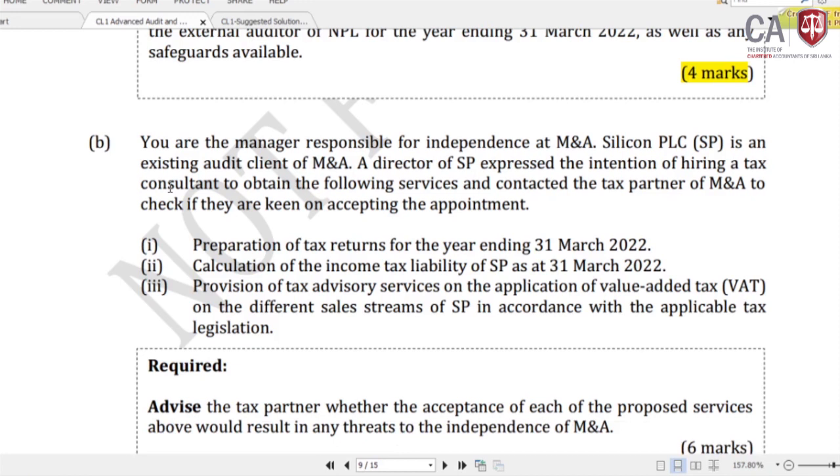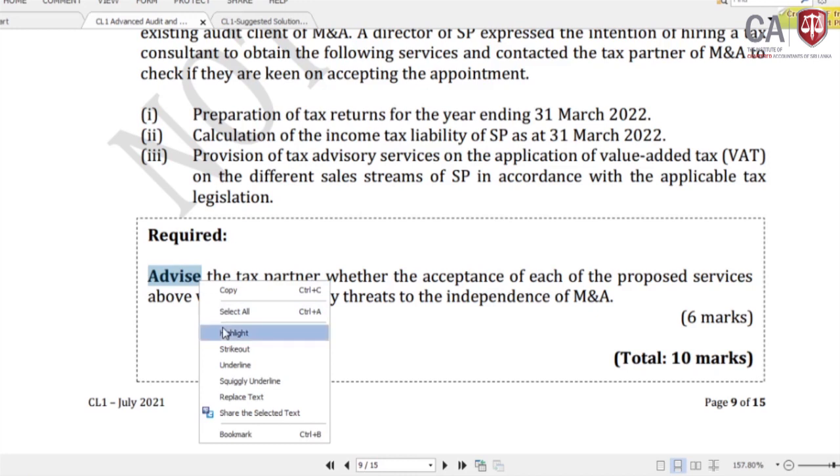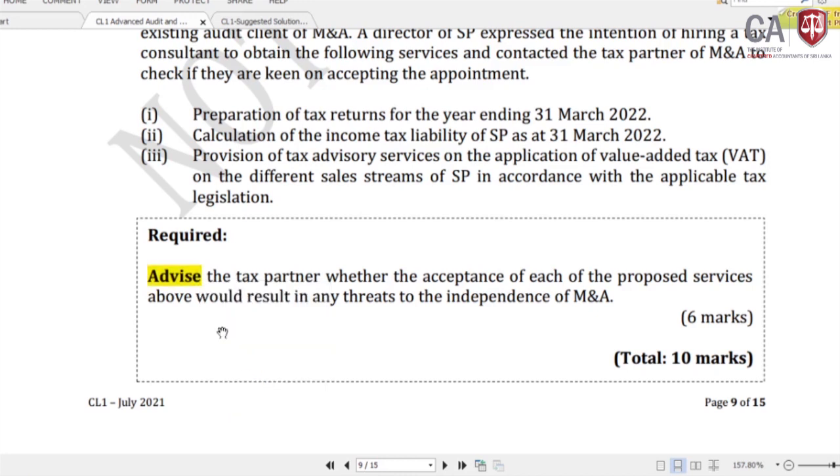Required: advise the tax partner whether the acceptance of each of the proposed services above would result in any threats to the independence of M&A. So that is for 6 marks. Right?